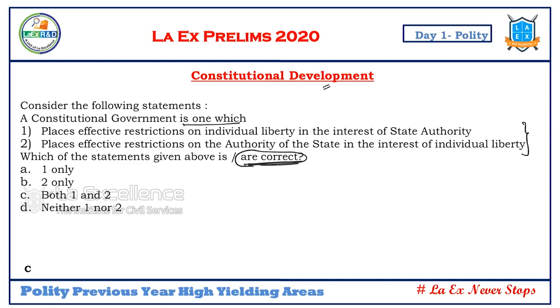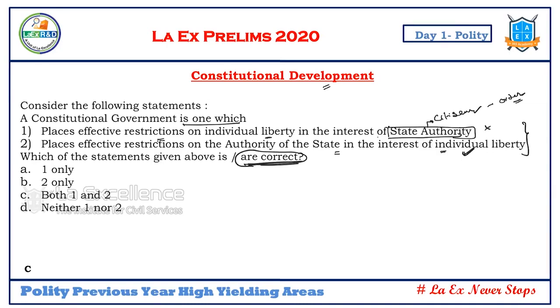Constitutional government is one which places effective restrictions on individual liberty in the interests of state authority. Not in the interests of the state authority, but in the interests of the citizens and their freedoms. The restrictions are meant to be kept in the interests of citizens. It places effective restrictions on the authority of the state in the interests of individual liberty. Yes. So this is what constitutional government is. So the constitution is meant to protect you. In the process, it also keeps certain restrictions on the citizens which are reasonable to ensure order in the society, reasonable restrictions. The first statement is false, the second statement is right.